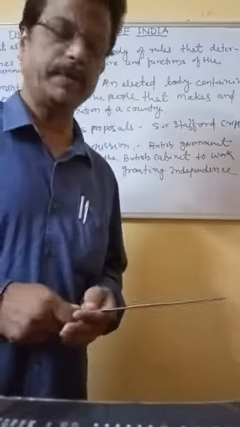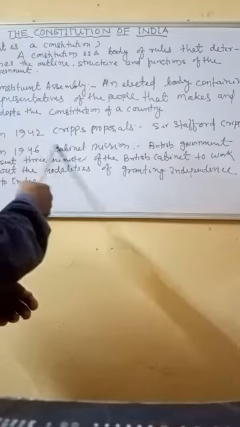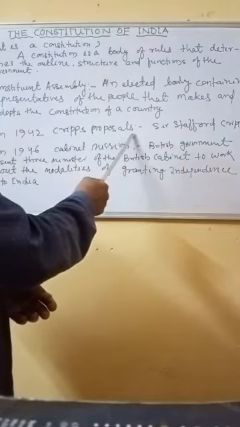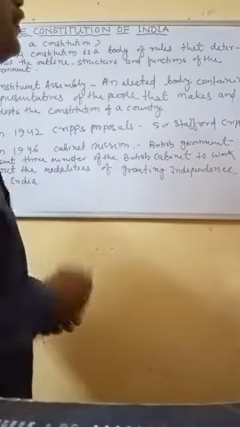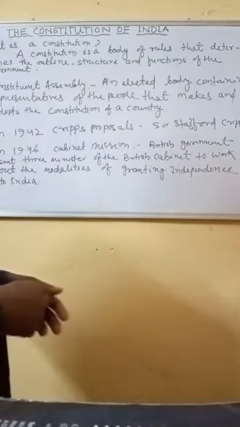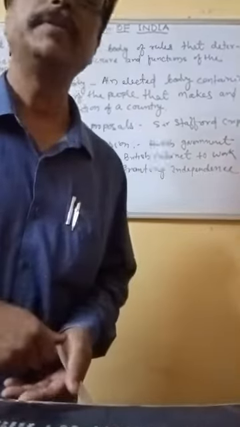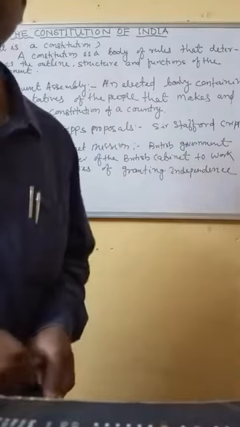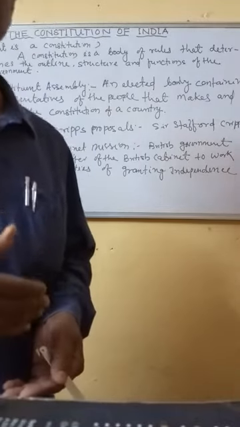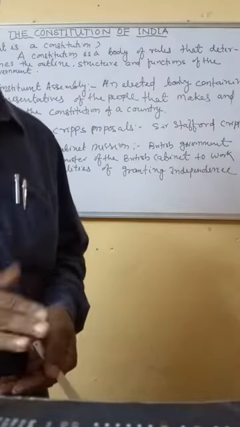Sir Stafford Cripps came with his proposal on how to make the constitution, but our prominent leaders of that time rejected it.